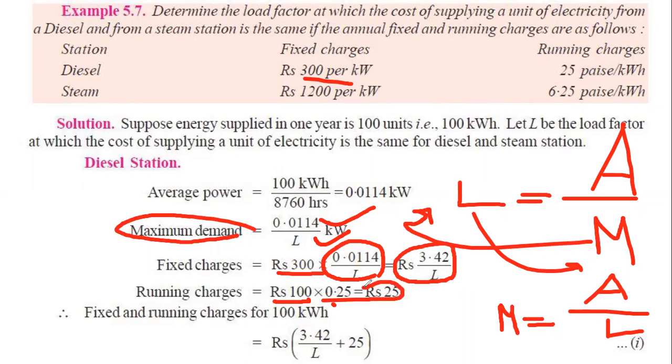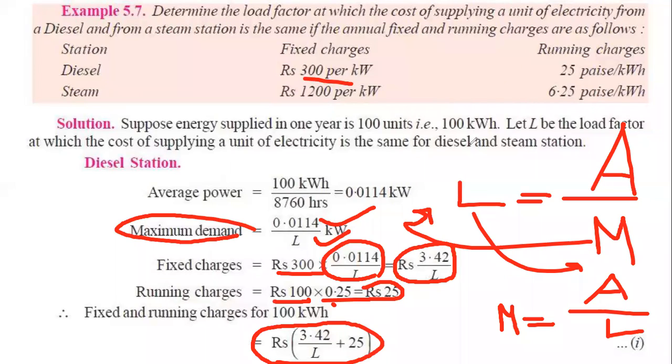So the total cost will be the fixed cost and the running charge. We just sum these two values. This is the total cost, the fixed cost and the running cost, for the diesel station.